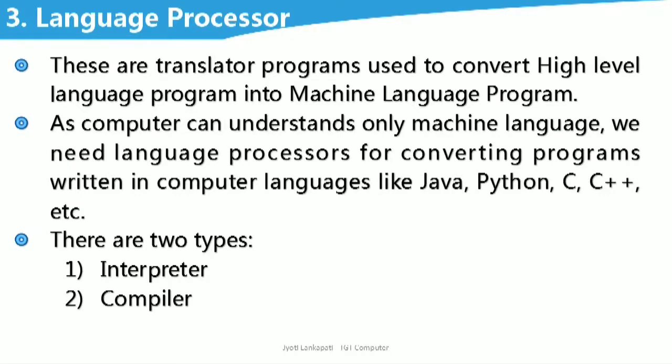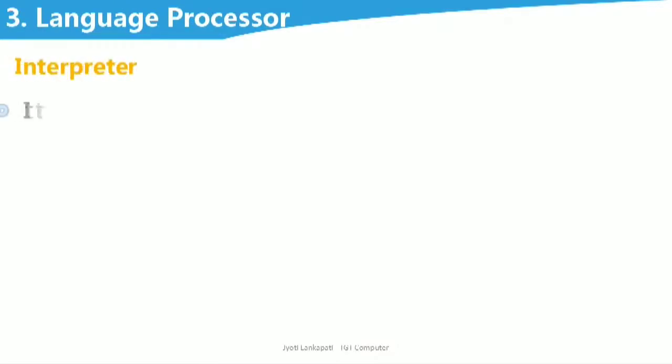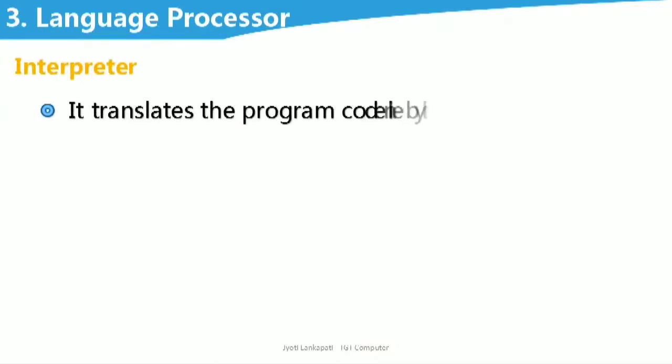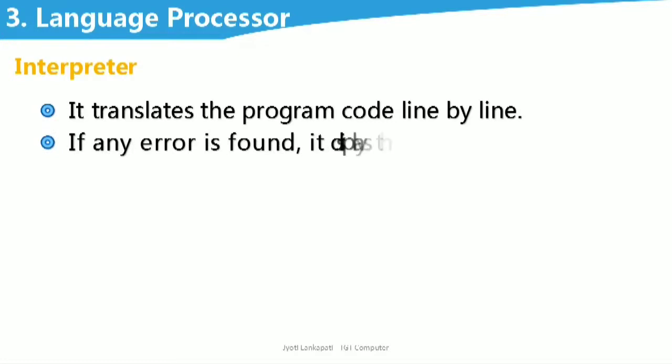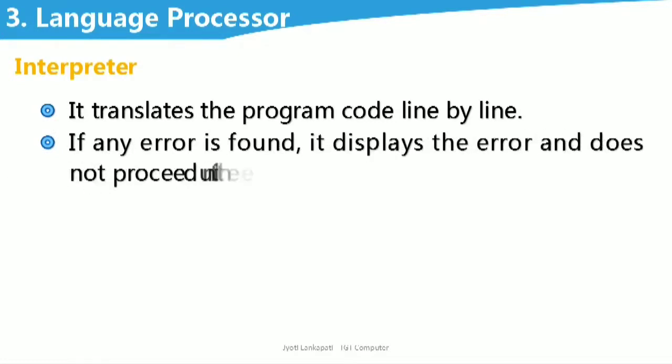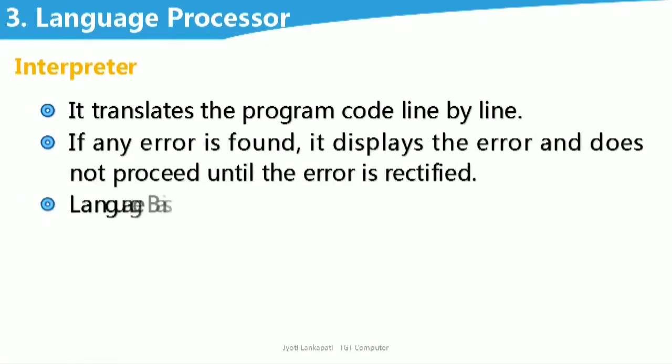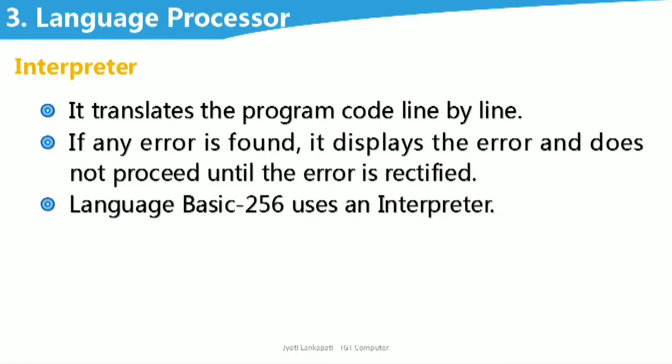As computer can understand only machine language, we need language processors for converting programs written in computer languages like Java, Python, C, C++, etc. There are basically two types of language processor. The first is interpreter. See, interpreter translates the program code line by line. If any error is found, it displays the error and does not proceed until the error is rectified. Now, the computer language BASIC 256 uses interpreter.